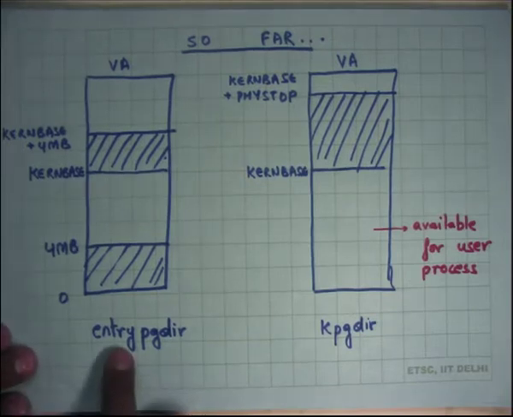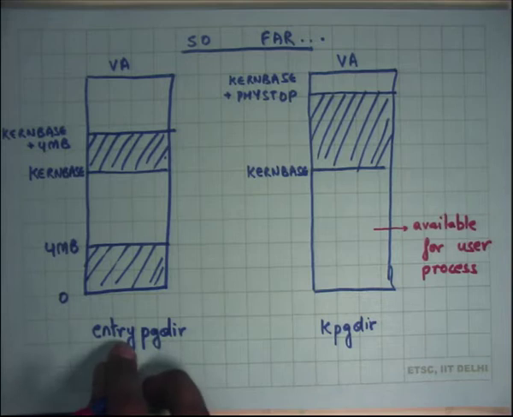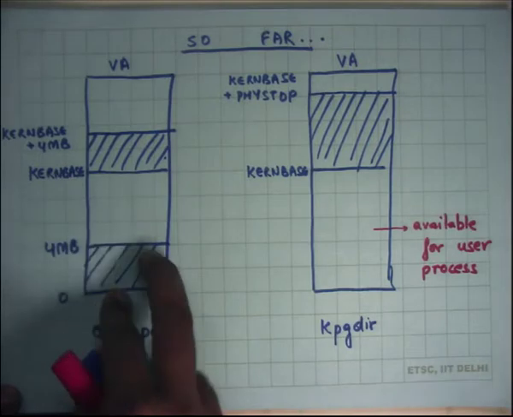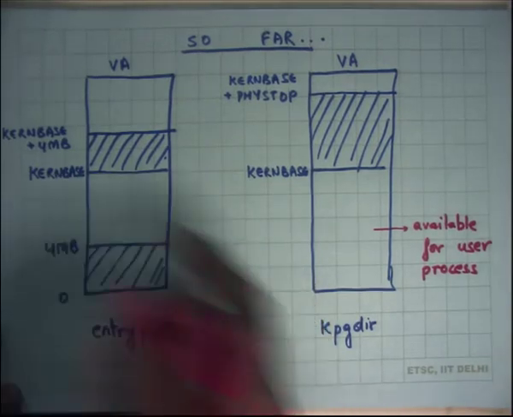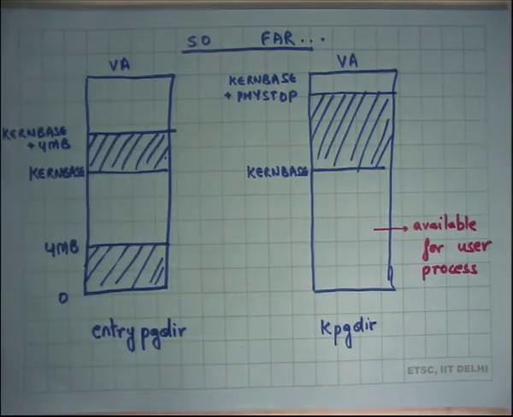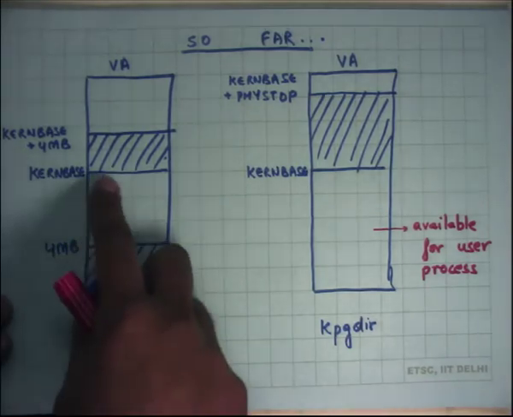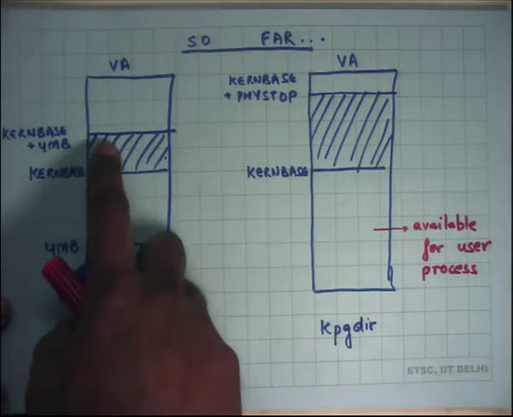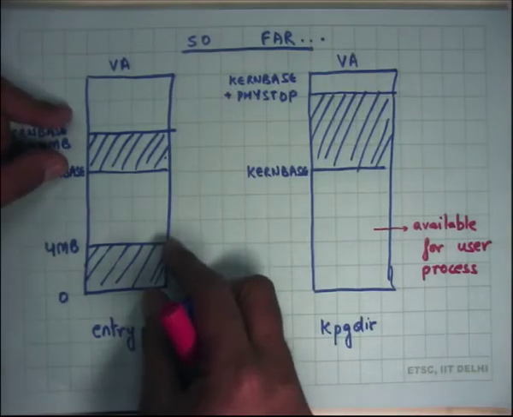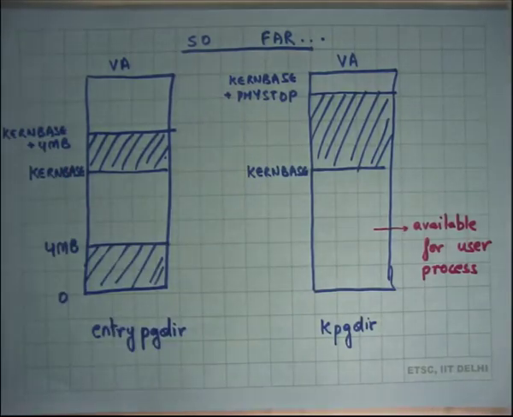And when it enables paging for the first time, it enables it using this page directory called entry page dir, right? And at the entry page dir you have an address space which looks something like this. From 0 to 4 MB you are mapped to physical address 0 to 4 MB, and from kern base to kern base plus 4 MB is where the kernel is mapped. Let's call these addresses the high addresses. So at the high addresses, starting at the first high address to the 4 MB high address, they are again mapped to the same. So both these regions are aliased to the same physical memory area in the entry page directory.